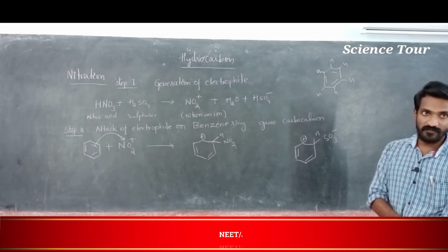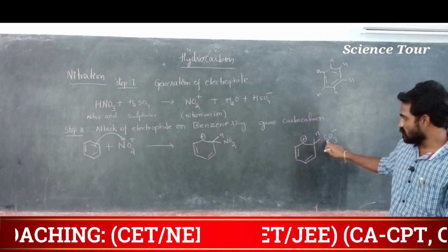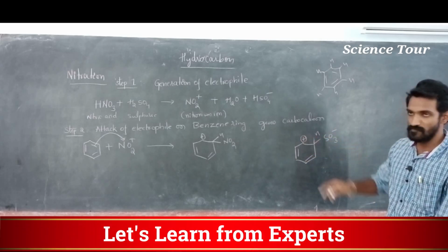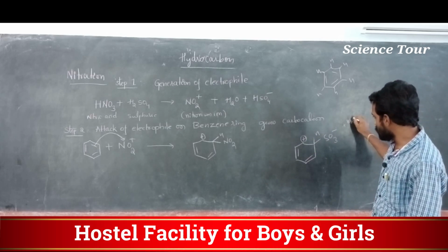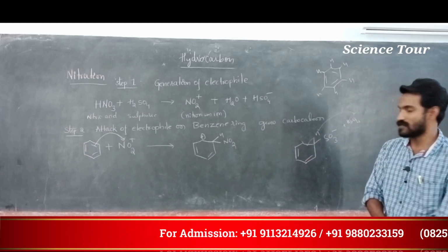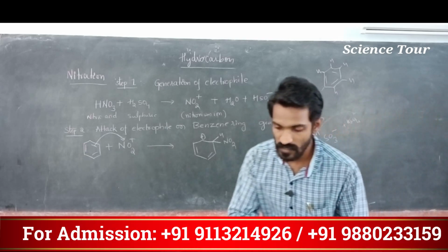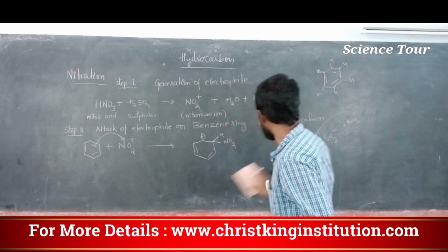Check once in the sulfuric acid case also: SO3 minus H here is plus. Then HSO4 minus comes and attacks, this bond comes and becomes neutral, in the sulfuric acid case also. So mention carbocation in the second step, my dear students.